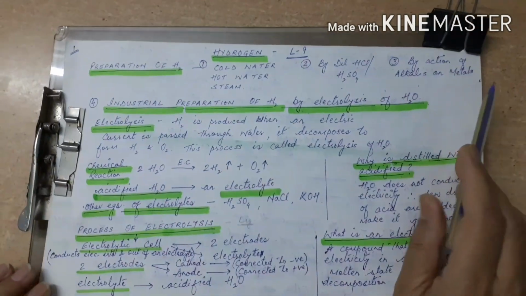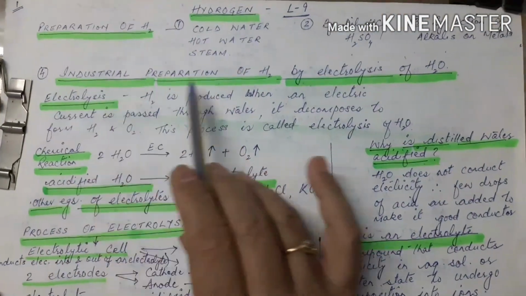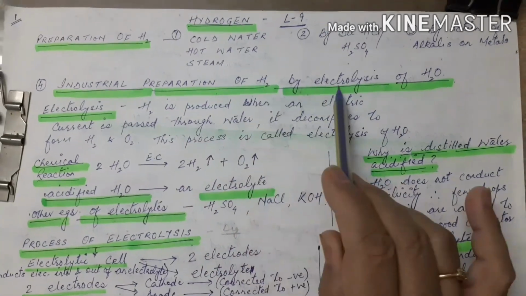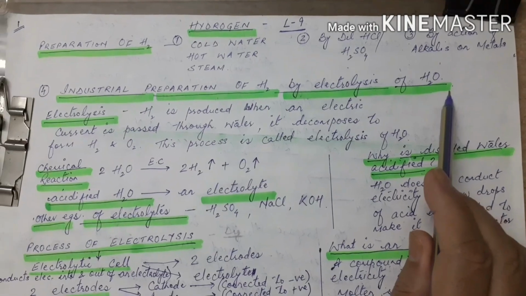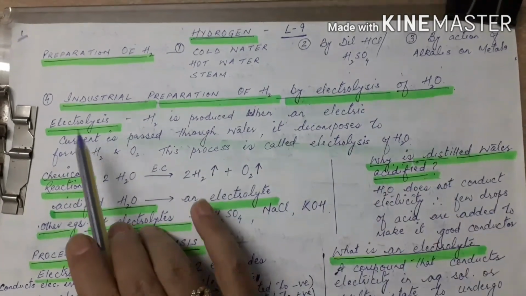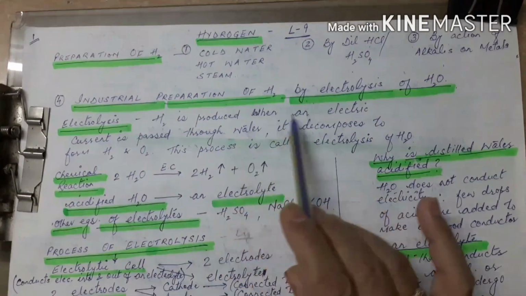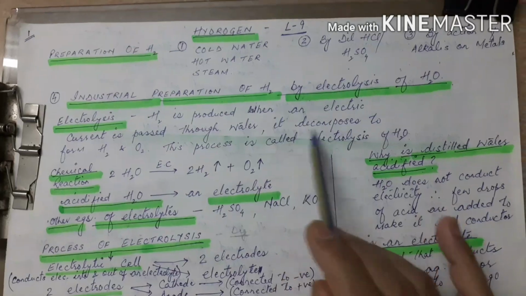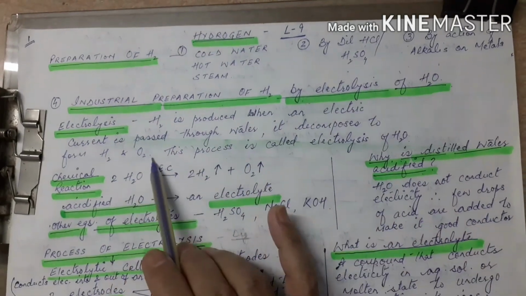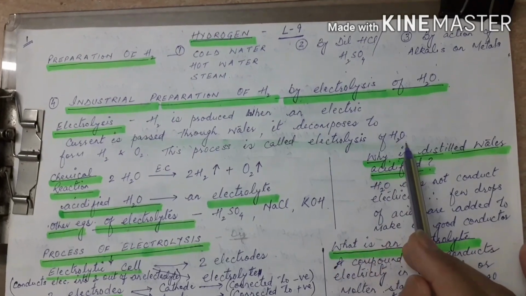Now today we are going to start with the fourth category, that is industrial preparation of hydrogen by electrolysis of water. Before I start this process, let me tell you what is electrolysis. Hydrogen is produced when an electric current is passed through water. It decomposes to form hydrogen and oxygen, and this process is called electrolysis of water.